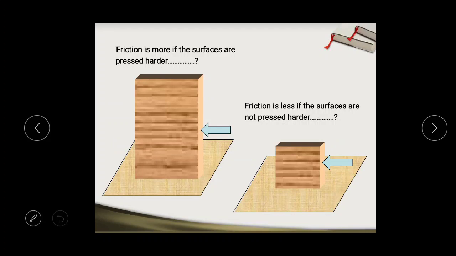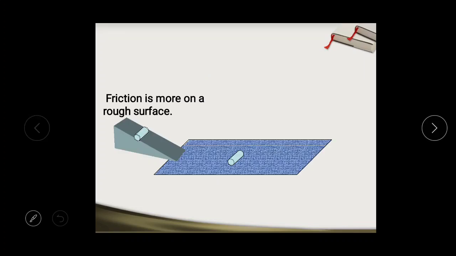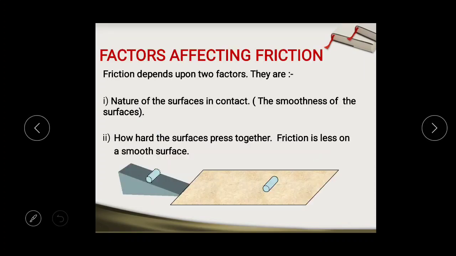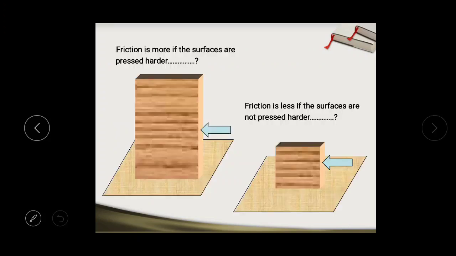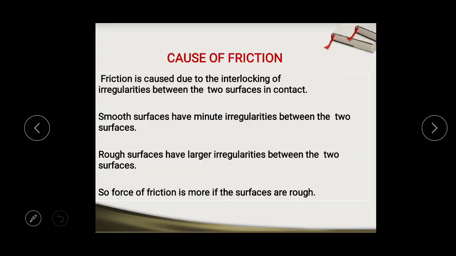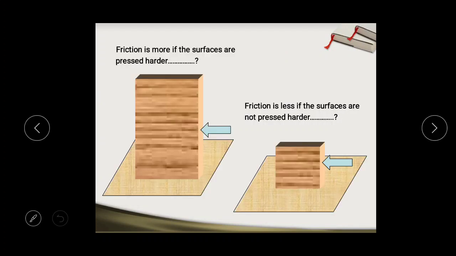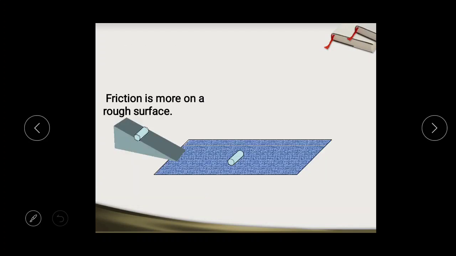In this example, force is more, so friction is more, and in this example force is less, so friction is less. Now, for the first factor, the nature of contacting surfaces, as we have already discussed, the nature of the surface is rough.